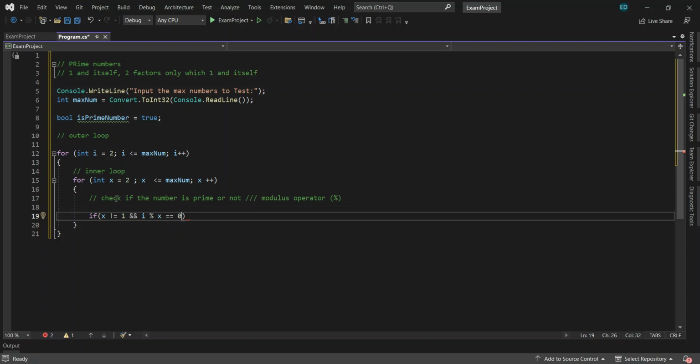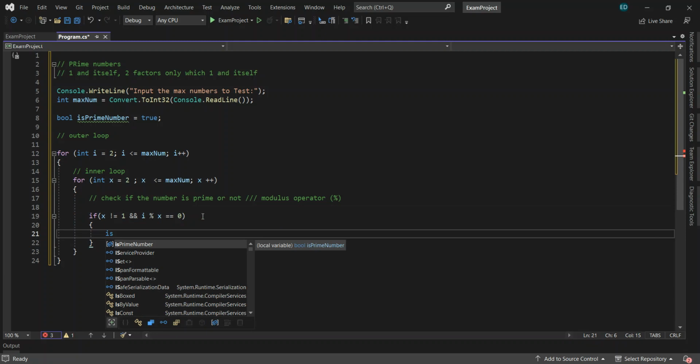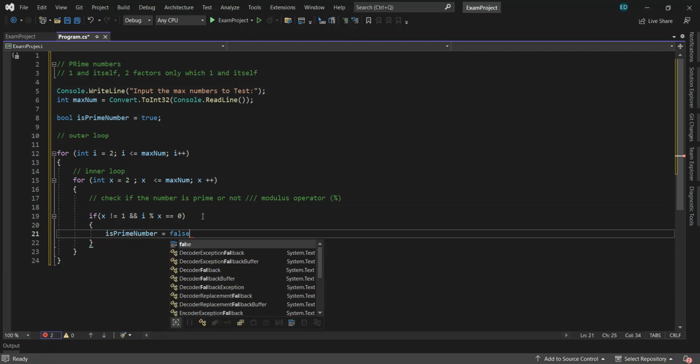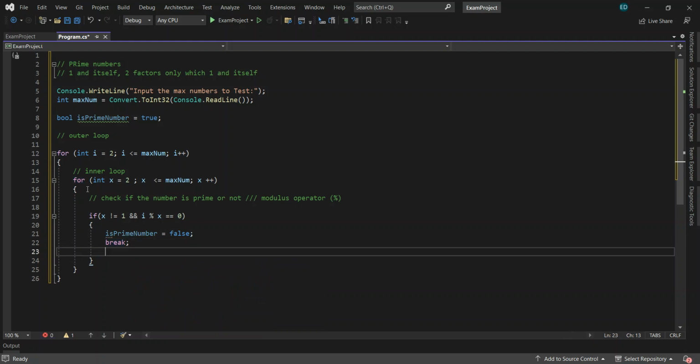so it's equal to 0, it means this number is not prime. This prime number flag is false, and after that we are going to break. Break means we terminate the inner for loop and it will move to the outer for loop, which increments the value of i. So this prime number variable is assigned but its value is never in use.